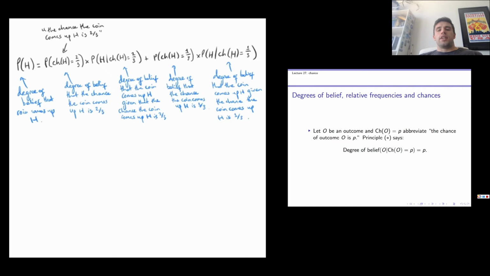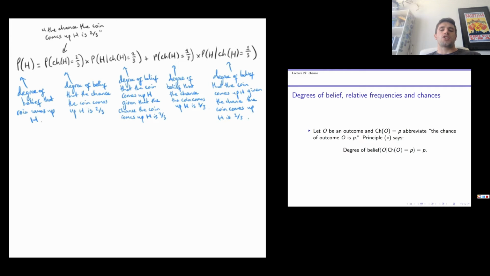Our degree of belief in an outcome O, given that the chance of O is P, is itself P. This we make under the assumption that our evidence for an outcome comes only from the knowledge of the chances involved, and we call this principle principle star. Now using principle star, we can finally see how degrees of belief, relative frequencies and chances are related.